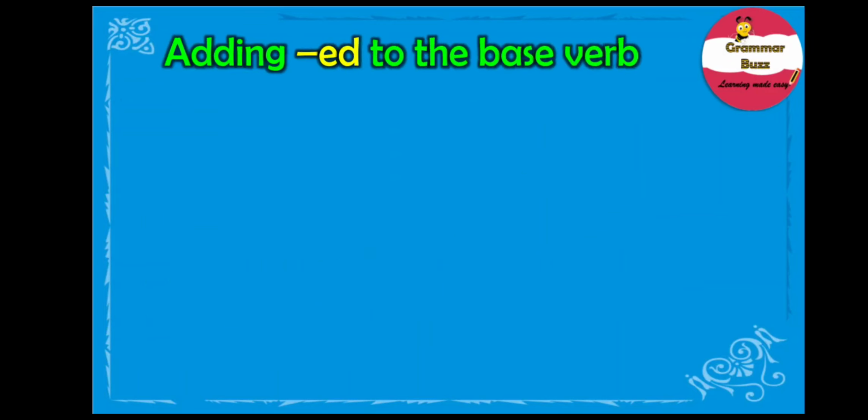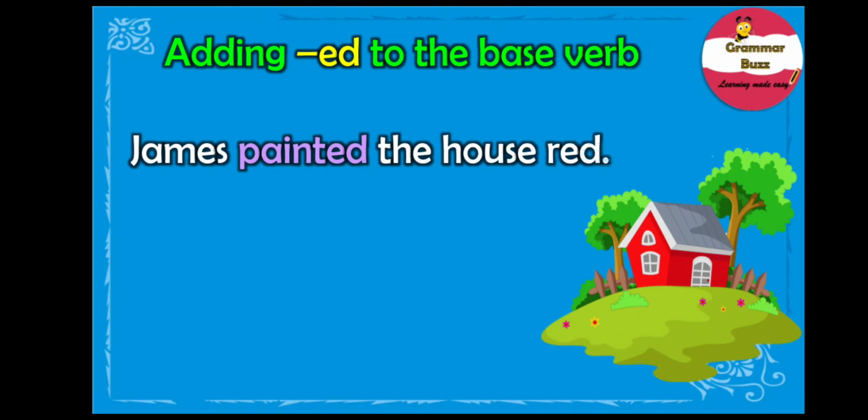Great! Now that we already know what regular verbs are, it is time for us to find out how they are formed. Alright, to begin with, most regular verbs are formed by adding ed to their base form, right? And our example sentence is, James painted the house red.